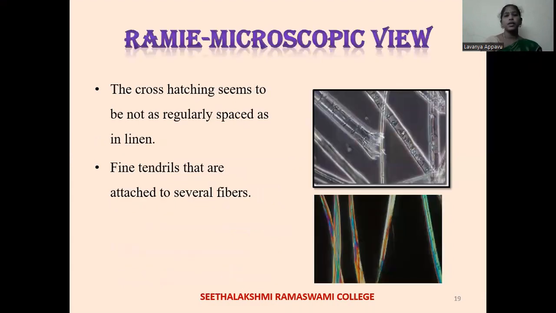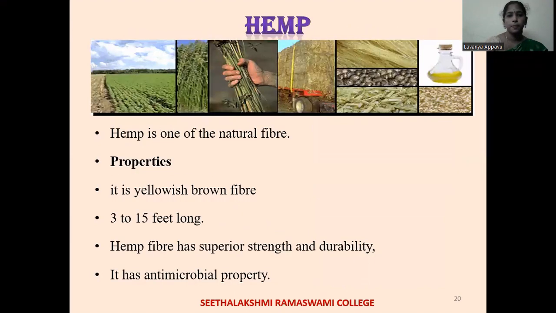Microscopic view of ramie. The cross-hatching seems to be not as regularly spaced as linen. It has fine tendrils that are attached to several fibers when we see under the microscope.